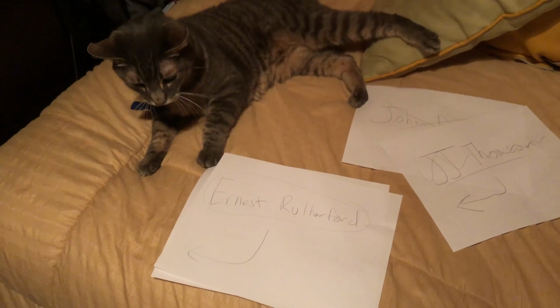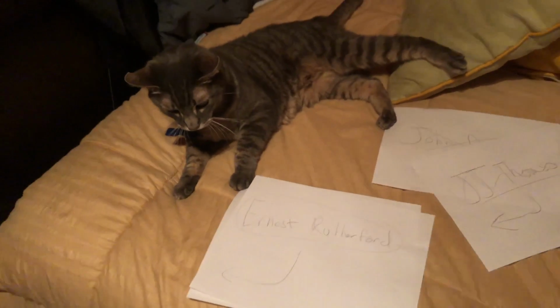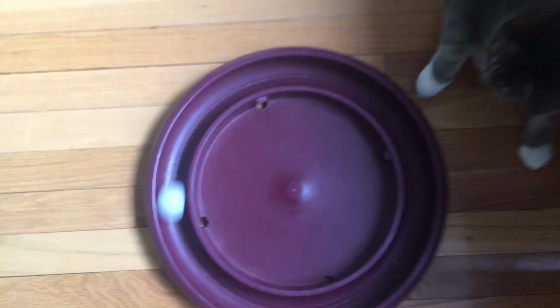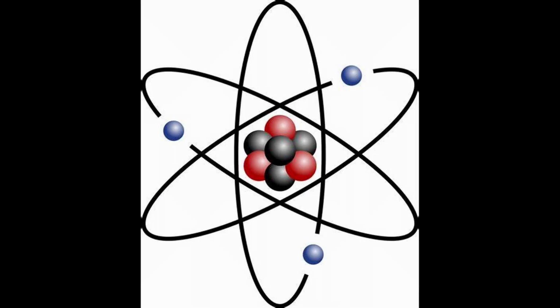Ernest Rutherford developed the nuclear model of the atom. He conducted a gold foil experiment in which he fired alpha particles at gold foil. Only some particles were deflected. He could conclude that there was a dense center to the atom, known as the nucleus. The nucleus was surrounded by empty space.